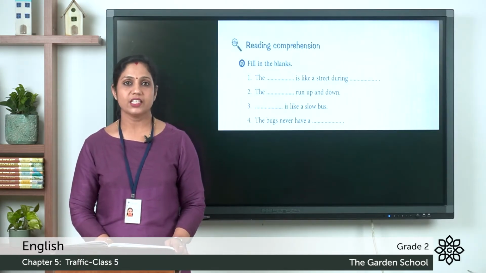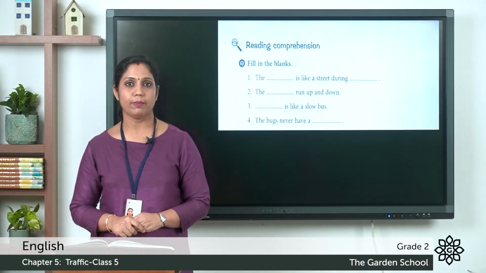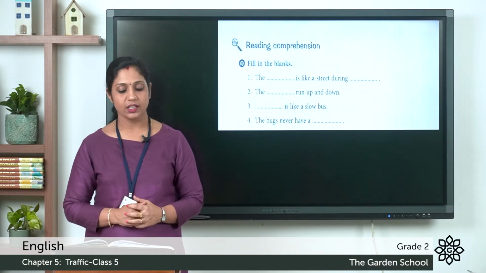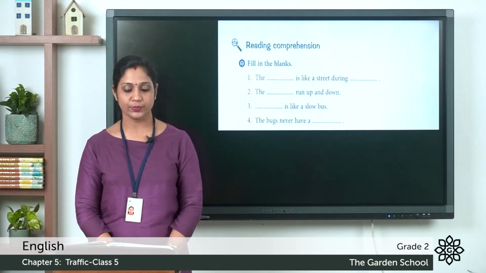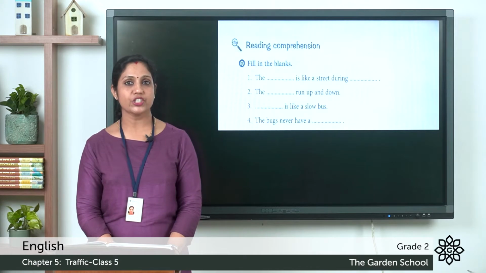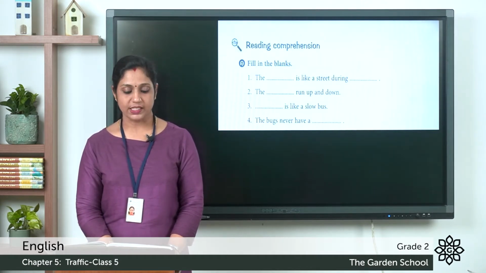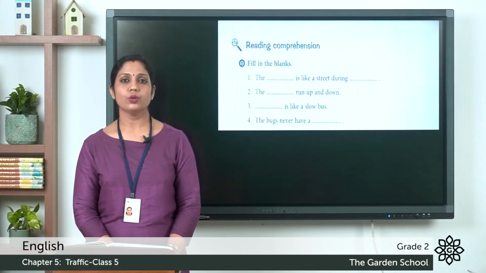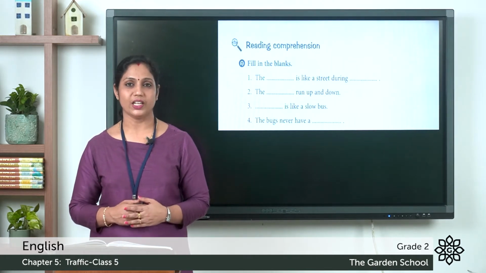Page number 76, we have reading comprehension. First, you can see the fill in the blanks. So let's read out the questions. The dash is like a street during dash. Second, the dash run up and down. Third, dash is like a slow bus. Fourth, the bugs never have a dash. So, I hope you read the chapter and it will be easy for you to fill the blanks.